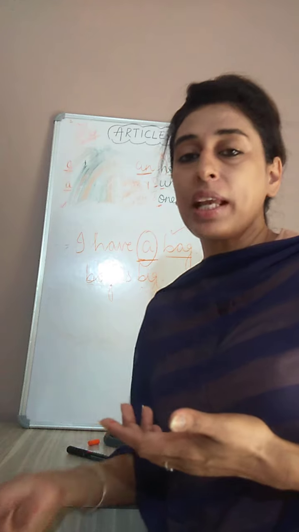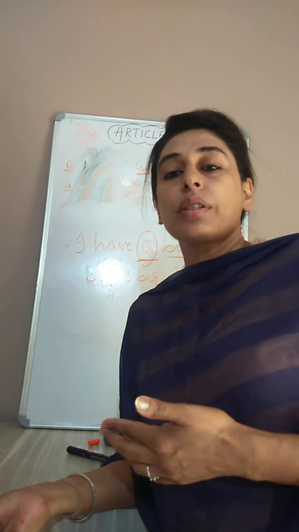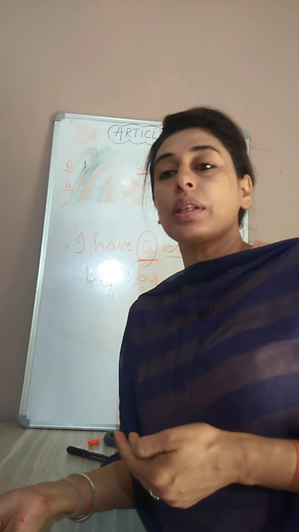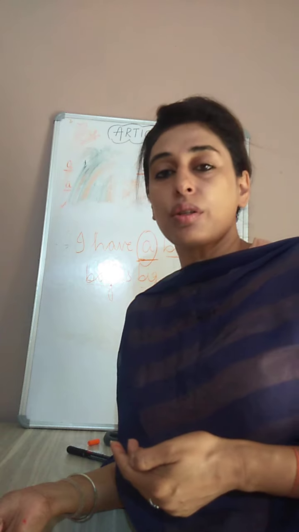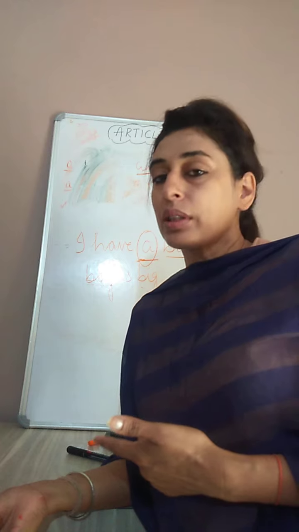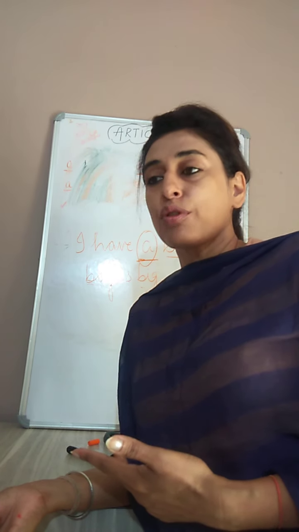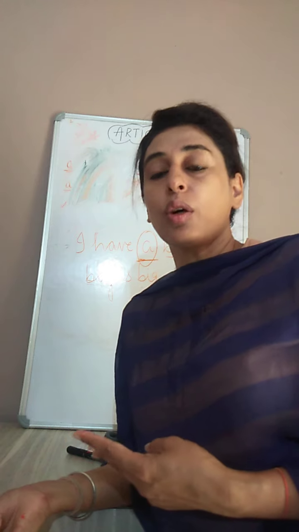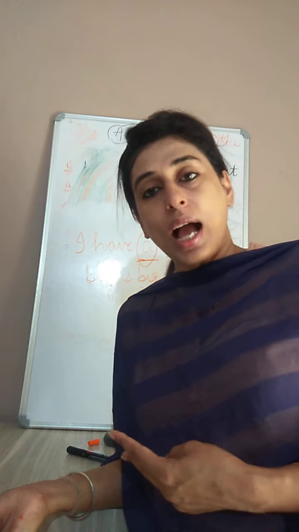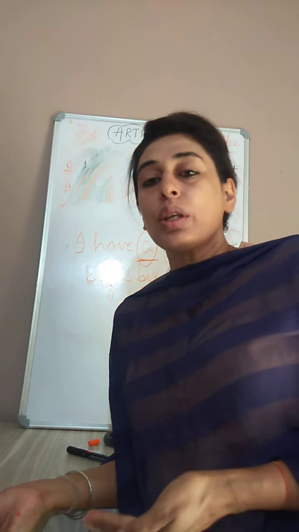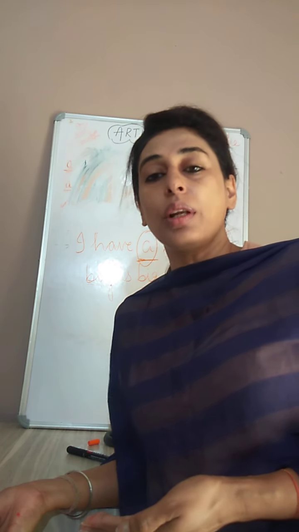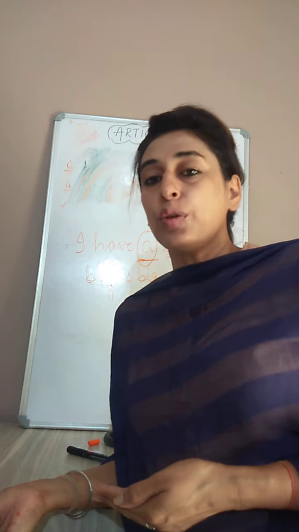Once again, let us have a recap of the class. We were studying about the articles a, an and the. Article "a" is used when the word starts with a consonant or a consonant sound. Article "an" is used when the word starts with a vowel or a vowel sound. But there are exceptions like honest, hour. Although the words start with a consonant, their sound starts with a vowel, so we use the article "an" there. In the same way, the words which start with the sound of "y" and "w," although the word starts with a vowel, still we use the article "a" there.